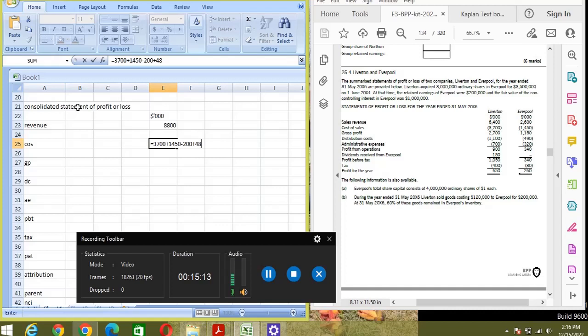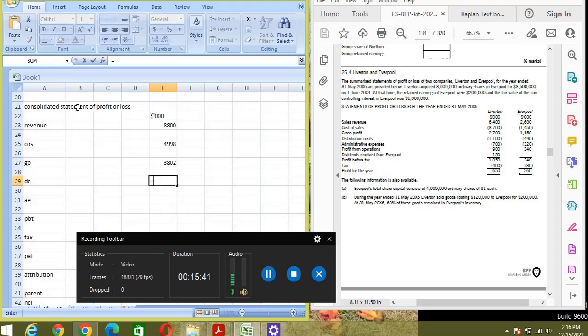We need to add the PUP to the cost of sales. But be careful. Sometimes in the exam the question might say the PUP should be adjusted against something else. Sorry, in F7 it might happen. In F3 I don't think this kind of question will be given in the exam. So just adjust it in the cost of sales. Okay, so we have gross profit 3802.